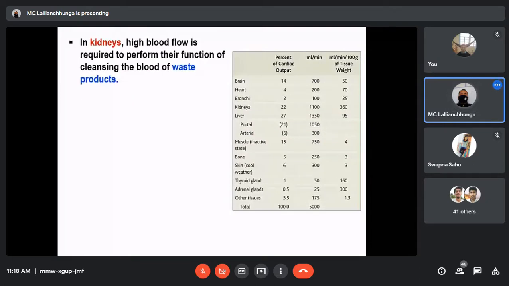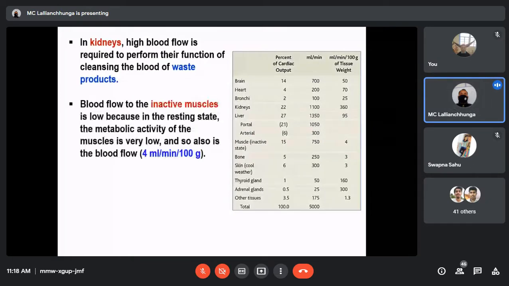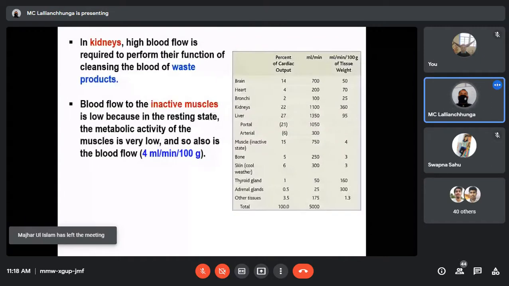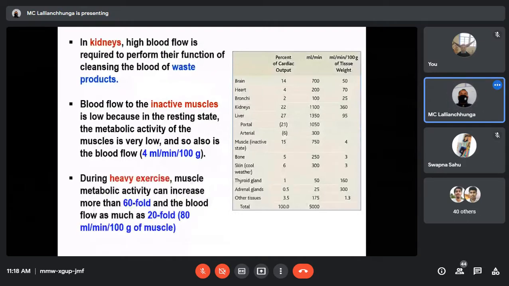Now let's see about the muscles also. Inactive muscle, as you know, that means at rest, is receiving only 4 ml of blood per minute per 100 gram of muscle tissue. But when there is exercise, there will be an increase in metabolic activity.